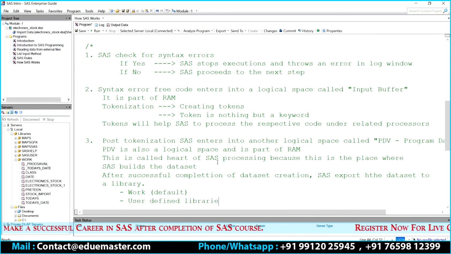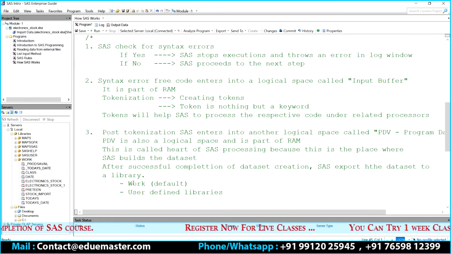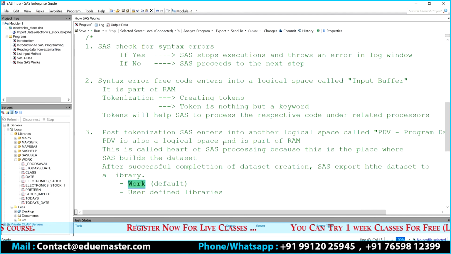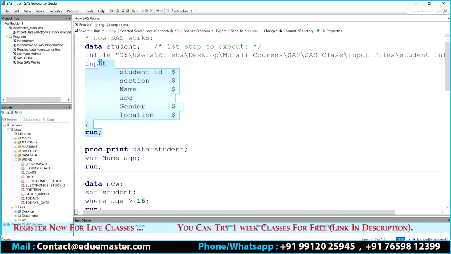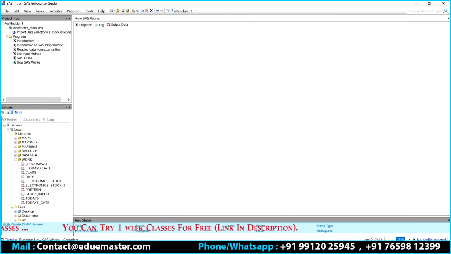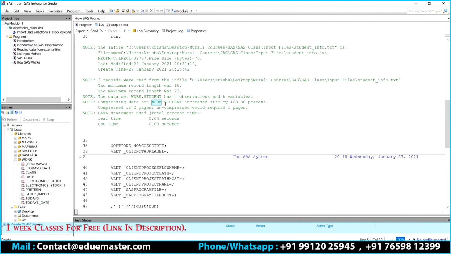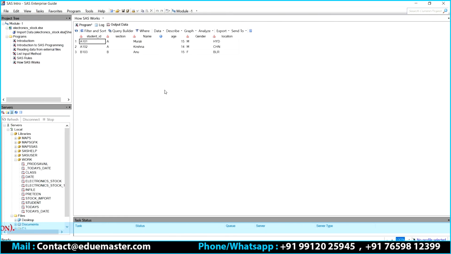What is this library and what is this work library? I'll talk in tomorrow's session. So since I haven't mentioned any library, it is going to create this particular data set in work library. Can you see? After I execute this, in the log, you can see that work.student, it is creating this data set in work. Can you see this? Student, right? So it is keeping the data set in the work library.